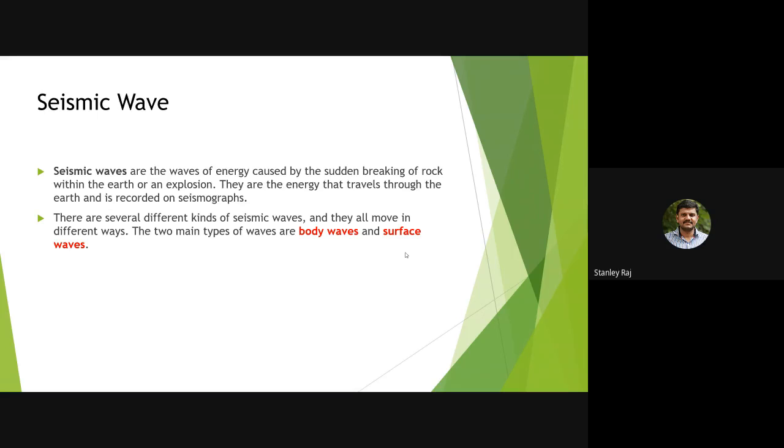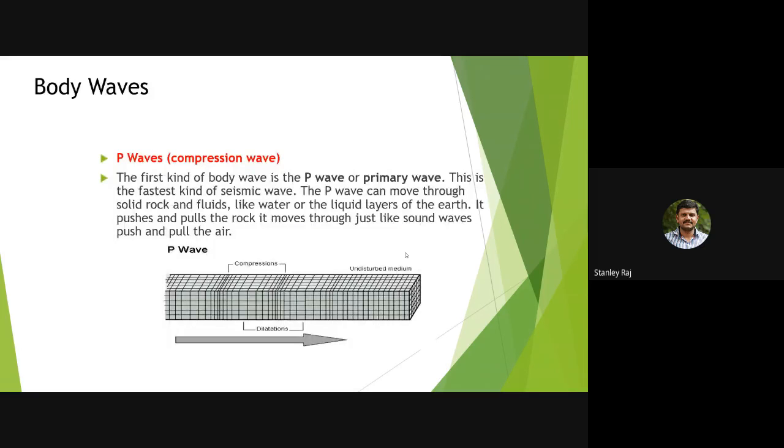Seismic waves are waves of energy caused by the sudden breaking of rock within the earth or by an explosion. They are the energy that travels through the earth and is recorded on seismographs. There are several different kinds of seismic waves, and they all move in different ways. The two main types of seismic waves are body waves and surface waves. So these are all the important things about seismic waves. Let us discuss some things in detail. If you missed the last class, I will recap some of it.